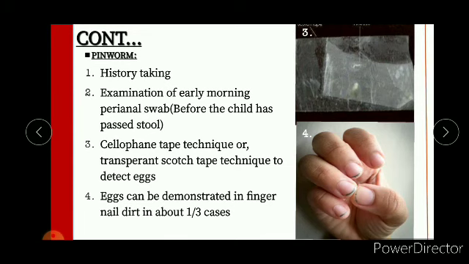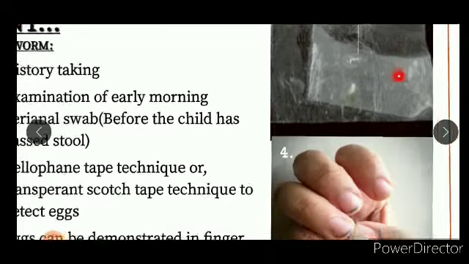Then the pinworm. In the history-taking, examination of an early morning perianal swab before the child has passed stool, because we have learned before that in case of pinworm, the eggs are laid in the perianal region of the human host. And then the cellophane tape technique or transparent scotch tape technique to detect the eggs. And the eggs can be demonstrated in fingernail dirt in about 1 out of 3 cases. Okay, so here we can see the greenish nail dirt, and in this case there is the scotch tape technique.